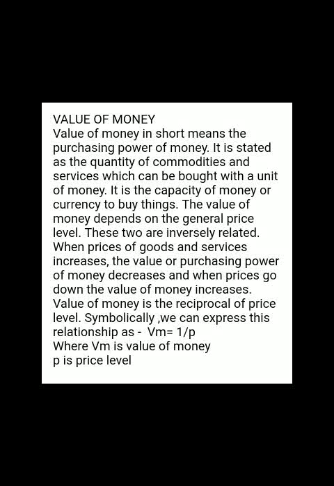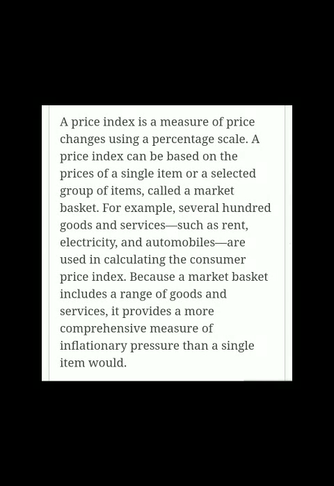So there are different types of index numbers, and here we are going to study the price index number, which measures the changes in price level of the commodities in the current year over the base year.